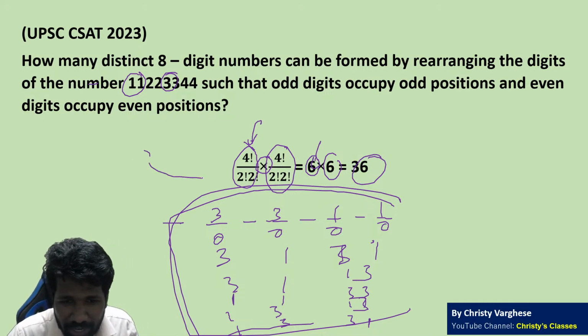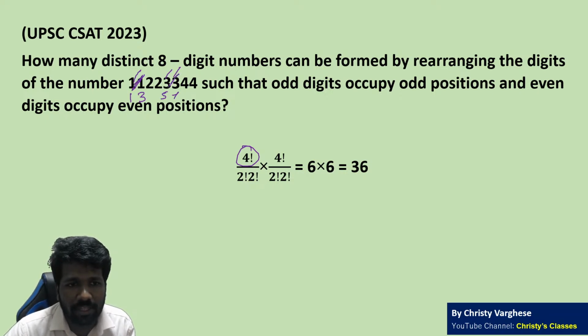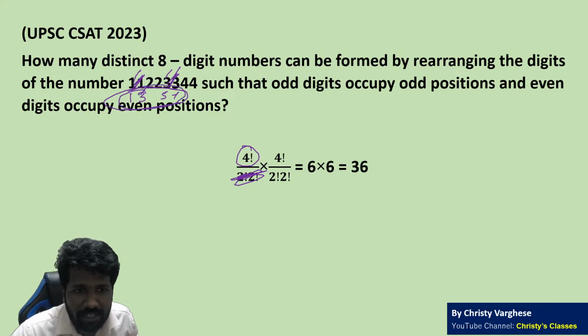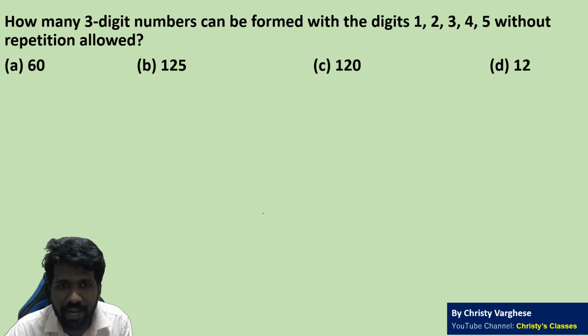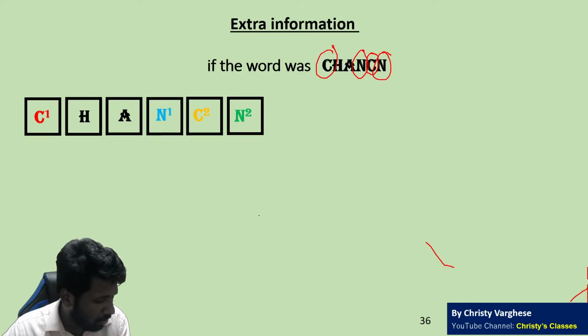So instead of writing this, we said 4 factorial ways to fill the odd positions, because there are 4 odd positions and 4 digits available. If all of those digits were different, like 1357 instead of 1133, then it would have been 4 factorial itself, because 4 digits, 4 positions. But here, as I told you in the theory, if one letter is occurring a times, you have to divide by a factorial. Another letter occurring b times means you have to divide by b factorial.